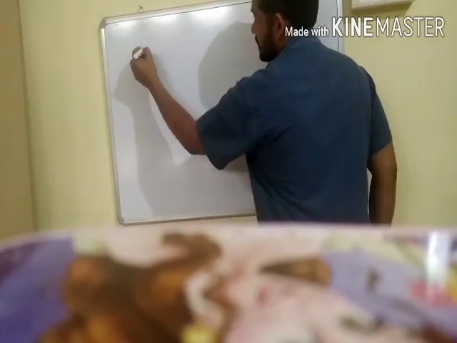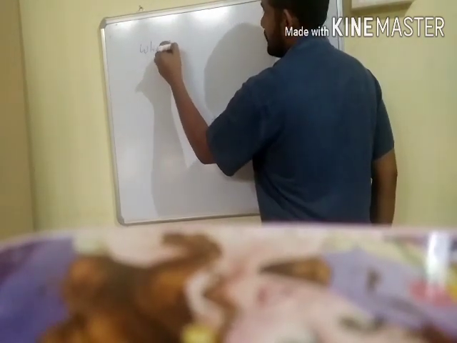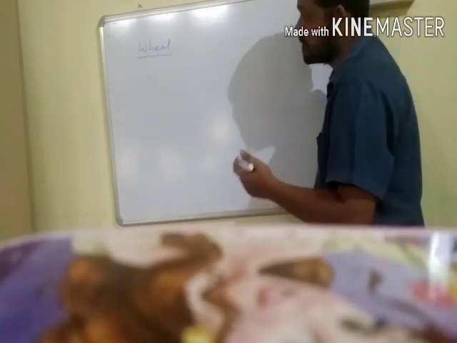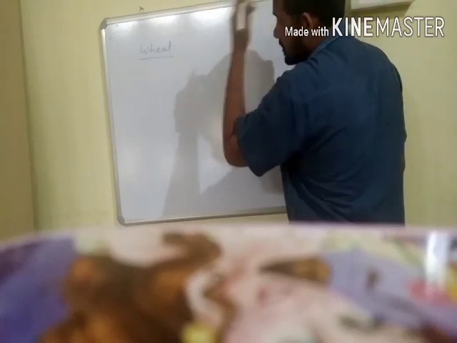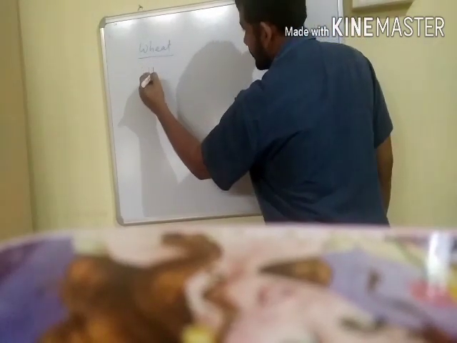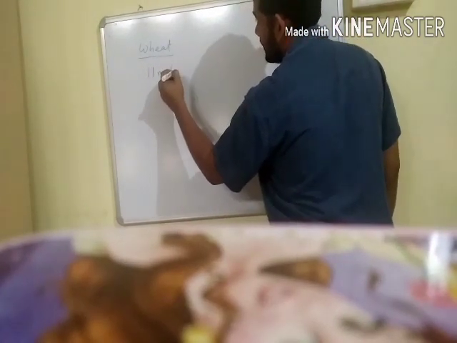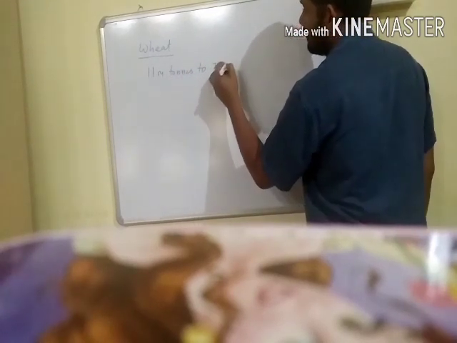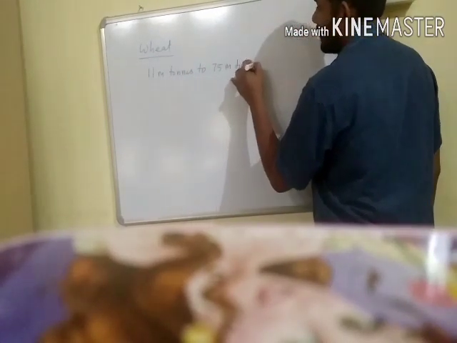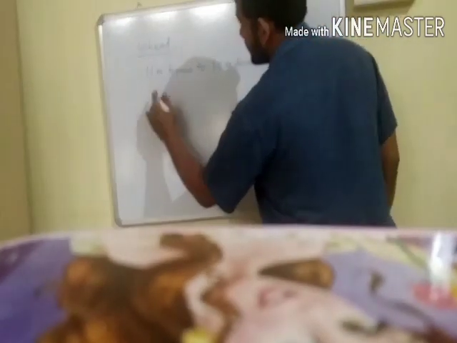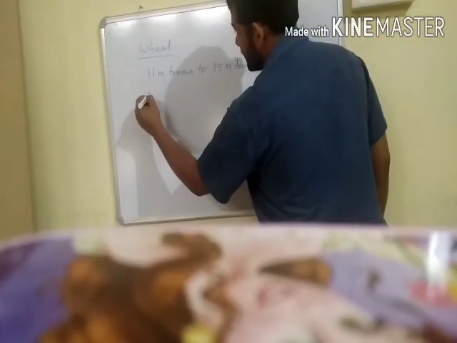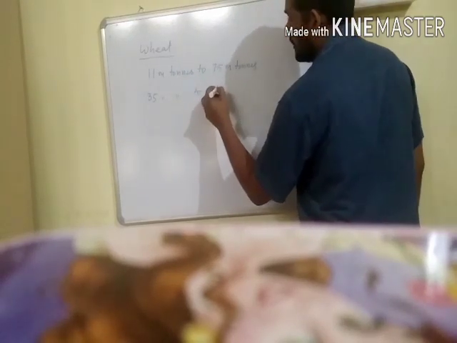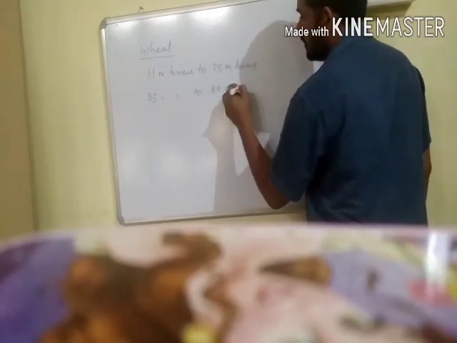The first one is wheat. From 1960 to 2000, the production of wheat increased from 11 million tons to 75 million tons, while the production of rice increased from 35 million tons to 89.5 million tons.